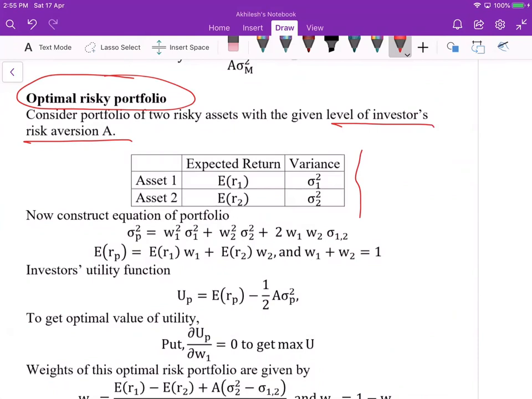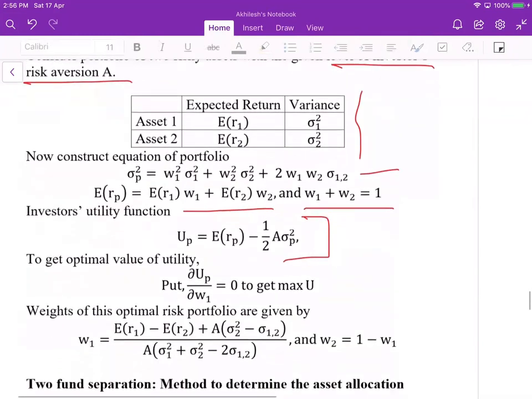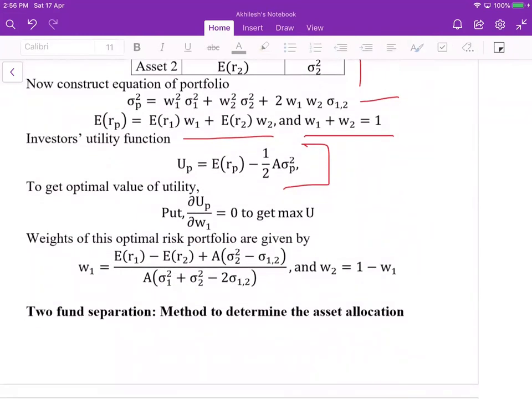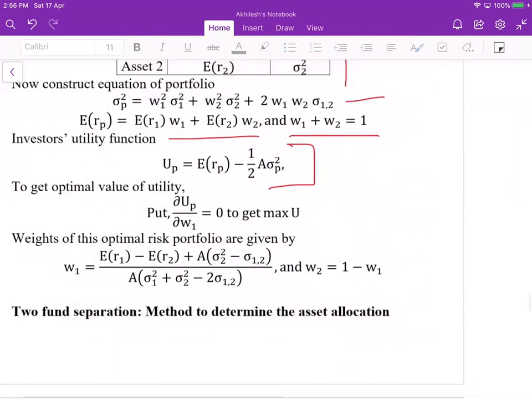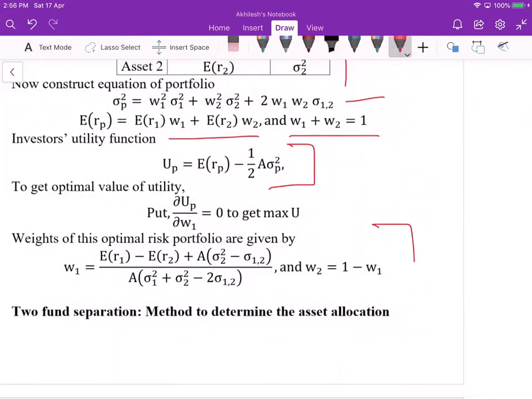Similarly, we have this standard formula, and we have the return on the portfolio. We have the sum of weights equal to 1, and we have this utility function. So similarly, we put it in and differentiate with respect to W1, and we get this. This is the value for W1, and similarly we can find W2.